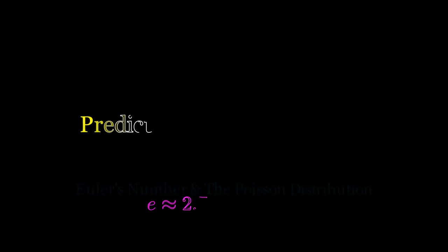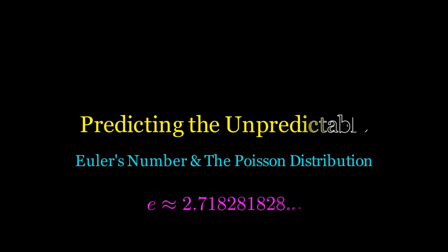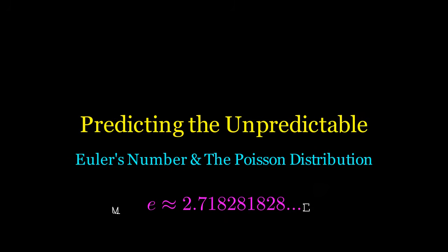Welcome to a journey into the heart of probability, where we will uncover how a seemingly abstract mathematical constant governs the most unpredictable events in our universe. From calculating the odds of a massive meteor strike hitting the Earth in a given century, to predicting the exact number of emails that will flood a corporate data center's servers in the next hour, there is a hidden order in the chaos. This order is elegantly described by the Poisson distribution, a powerful mathematical tool.